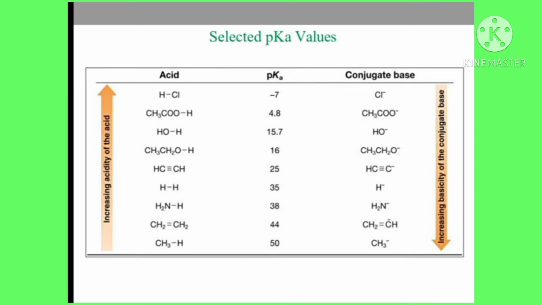Next, ethylene has a pKa value 44 and conjugate base CH2=CH minus. Next, CH3, meaning methane, has a pKa value 50 and conjugate base CH3 minus.